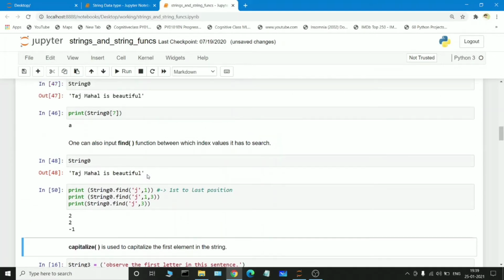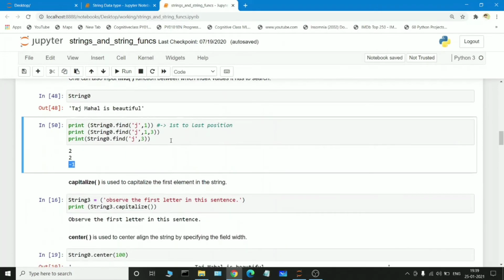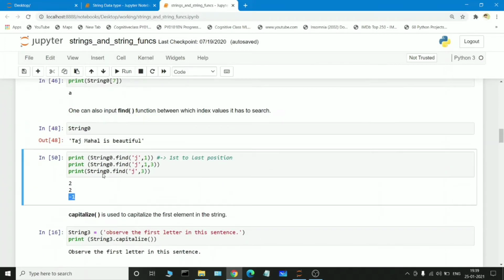As I said above, if it does not find the particular keyword, automatically the output will be -1. If it does not find the keyword in the particular range, the output will be -1. So this is how the find function in the string works.